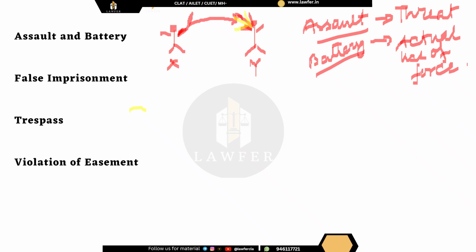Okay, so always we have to remember that assault is the threat of use of force, whereas battery is the actual use of force against a person. Okay, so this is the basic difference between assault and battery.